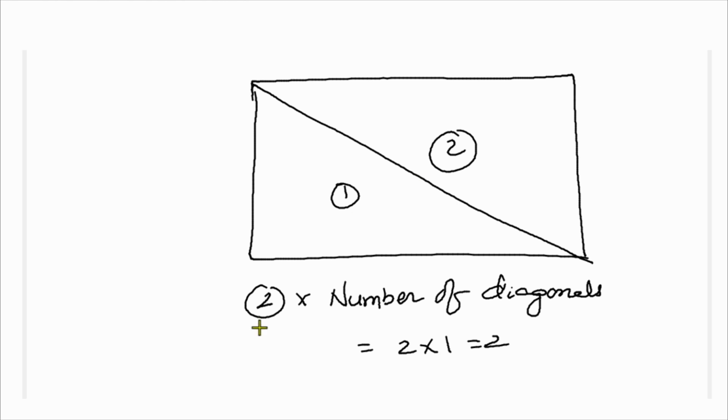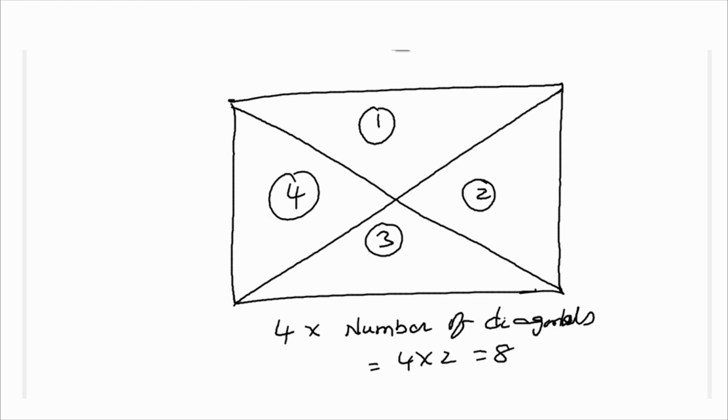So 2 parts, number of diagonals is 1, 2 ones are 2. Now observe it, 2 triangles here. Now see this. Here it is divided into 4 triangles. How many diagonals are here? 2. 4 twos are 8. There are 8 triangles. This is very important.